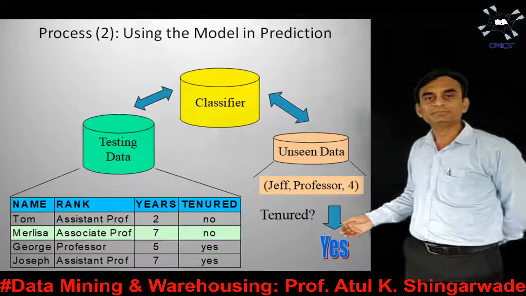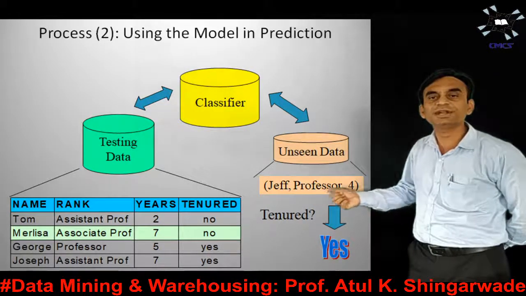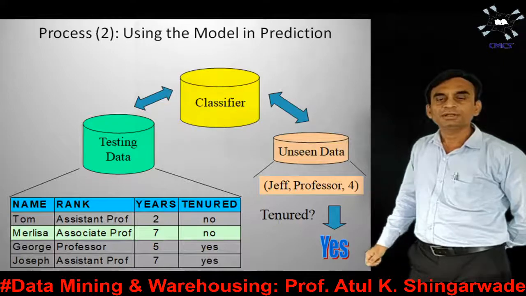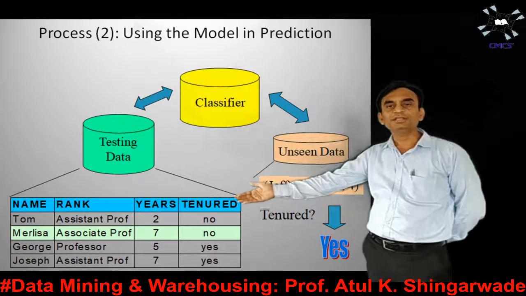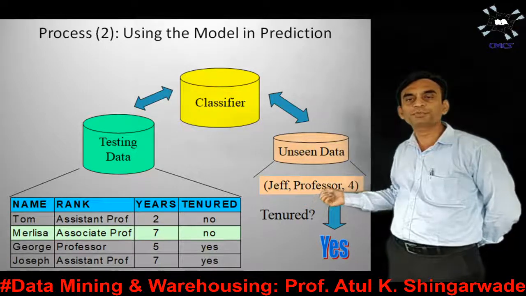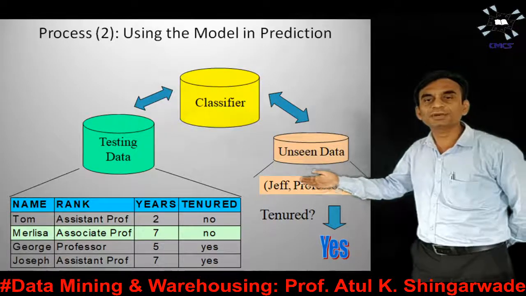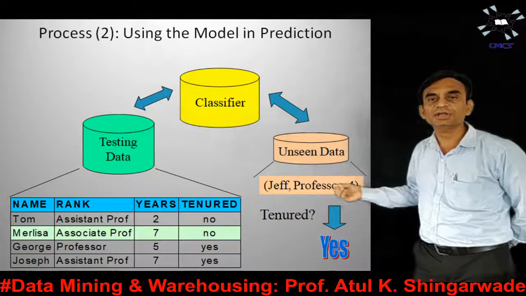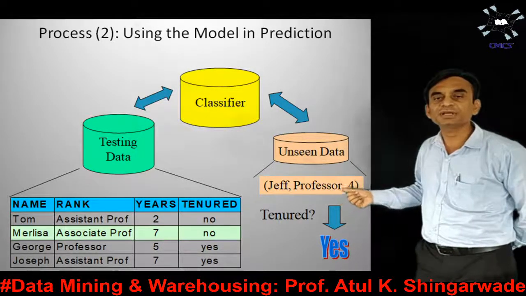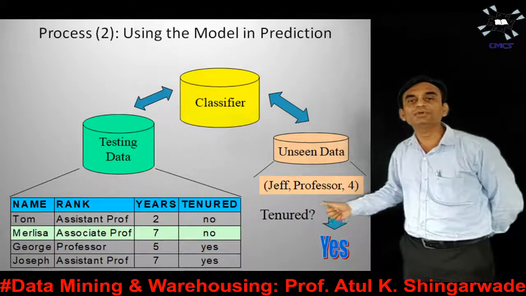As an example, if we observe here, there is Jeff, Professor and 4. These are the 3 data items. Now, in this particular database, there is no occurrence of Jeff, Professor or 4. But still, for this person Jeff as a teacher, whose occupation is professor and years of experience is 4, we can say that the tenured value is yes.